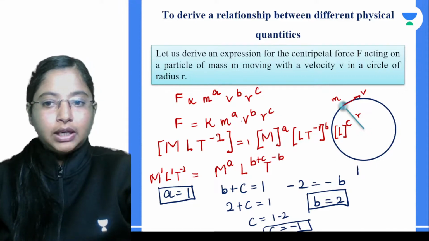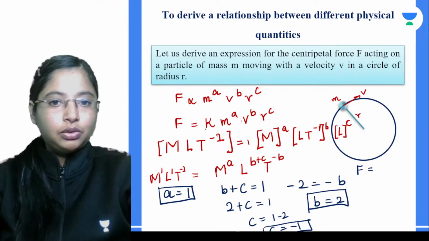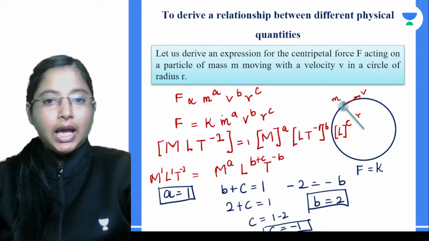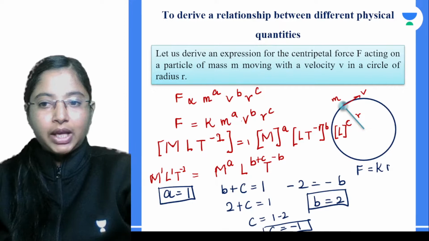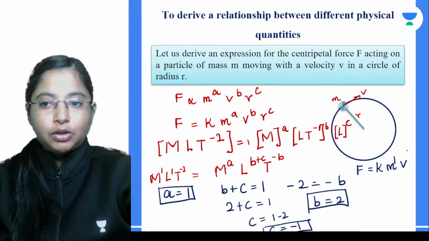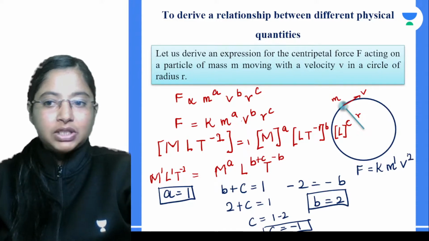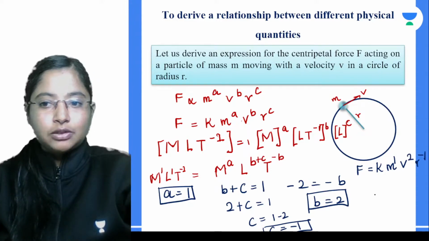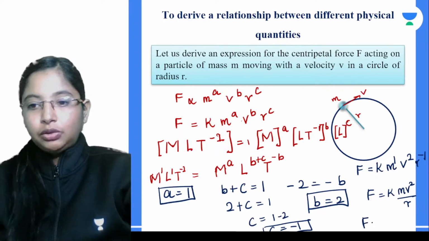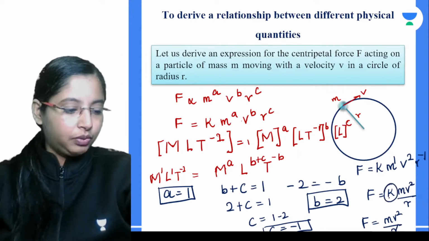So here f is equal to k, this constant, it's a dimensional constant, and m to the power a. m to the power a is what? 1. Then we have v to the power b. v to the power b is 2. r to the power c. c is minus 1. So f is basically equal to k m v square. r, you bring it down, it will come down over here, right? So from here we get f is equal to m v square by r. From experiments you can find that k is actually equal to 1.